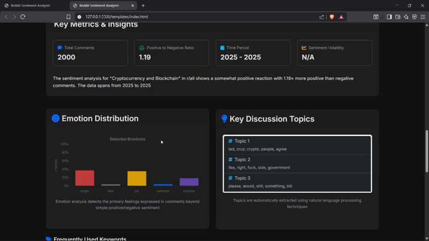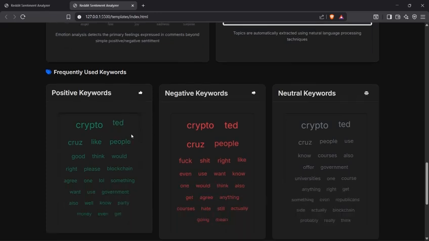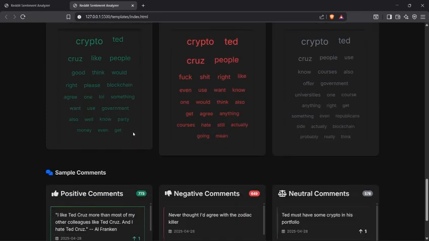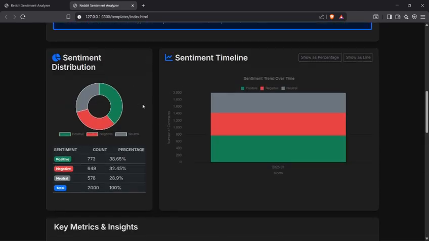Here we can also see some emotional distribution in a bar graph, like anger, which is approximately 38%, fear, which is close to 4%, joy, which leads to 35%, sadness for 4%, and surprise for 19%. Here we can also see some keywords which are used in these comments, and if we scroll down, we can also see some sample comments, some positive comments, some negative comments, and some neutral comments, due to which this specific chart is being shown.